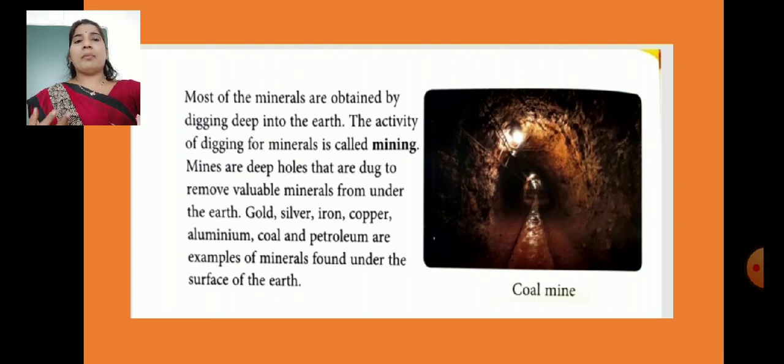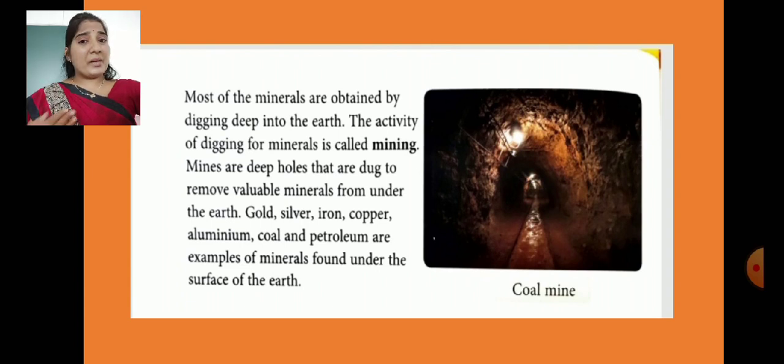Okay, तो हमें क्या मिलता है? Digging for minerals. जब हम डिगिंग करते हैं, डिगिंग करना यानी खोदना, जब हम खुदाई करते हैं, so what we get is minerals, and this process, the digging process, is called mining. So children, mines are deep holes that are dug to remove valuable minerals from under the earth. क्यों हम डिग करते हैं अर्थ को? ताकि इसके अंदर से हमें मिनरल्स मिल सके. कौन कौन से मिनरल्स हमें मिलते हैं? गोल्ड, सिल्वर, आयरन, कॉपर, एल्यूमिनियम, coal and petroleum. They are examples of minerals found under the surface of the earth.